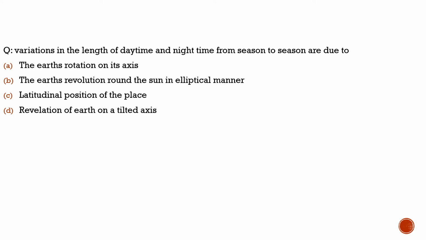So here the question asks what is the reason that there is variation in the length of daytime and nighttime from season to season. This question was asked in 2012. This question is from physical geography. So what is the answer to this question? It is the revolution of the earth on a tilted axis. The revolution of the earth on the tilted axis is the reason for the variation in the length of the daytime and the nighttime from season to season.